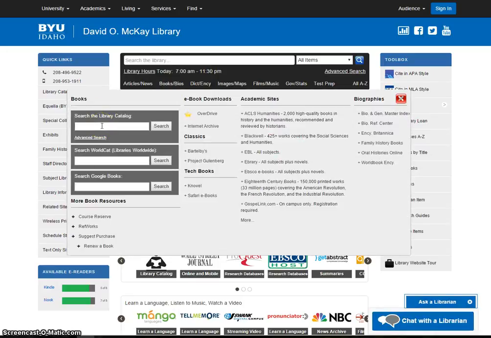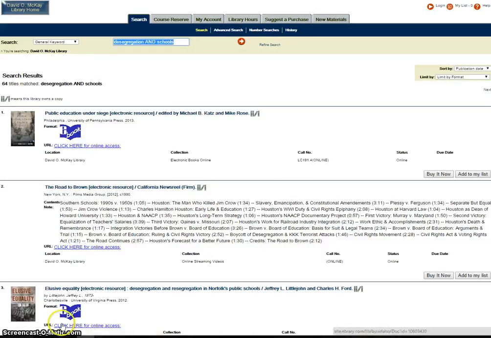So say, again, I'm looking at desegregation. Now, I also want to look at schools, so I'm going to write desegregation. I'm going to put AND in all caps and schools so that my results cover both of those. Anytime you want a more specific topic, put that AND in all caps next to your term. And then we hit search. And I'm finding, hey, there's 64 titles.